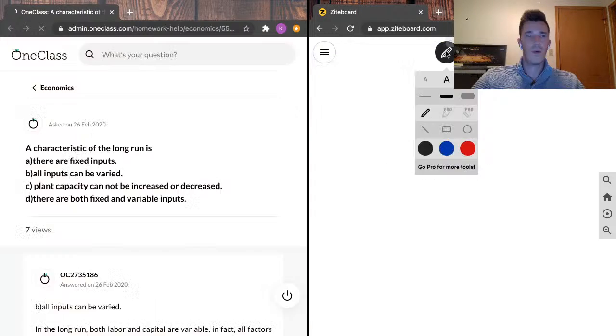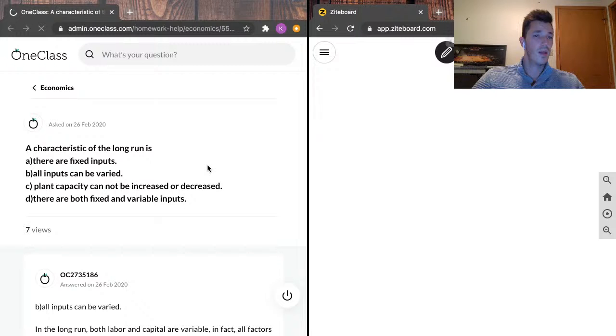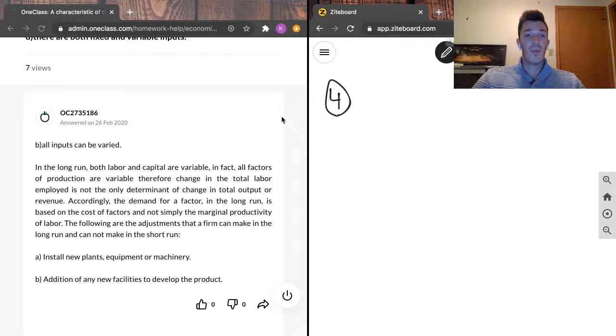Moving on to question 4 here. Question 4 reads as follows. A characteristic of the long run, B, that all inputs can be varied. C, that plant capacity cannot be increased or decreased. Or D, so the correct answer here is both labor and capital are variable. In fact, all factors of production are variable.